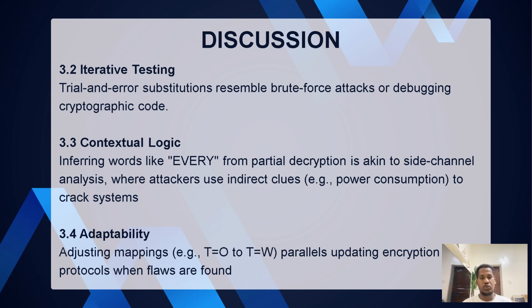Iterative testing. So we use trial and error and substitutions, resembling a brute force attack, in order to debug the cryptographic code. Next is contextual logic. In a word like a, very, from a particular decryption, in a key of side channel, analyzing where the attacks are in direct clue. So adjusting and updating encryption protocols when flagging vulnerabilities.